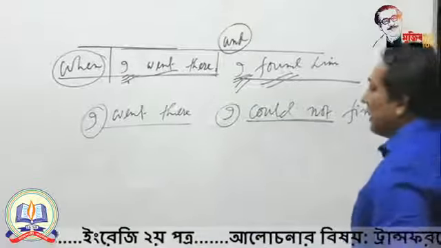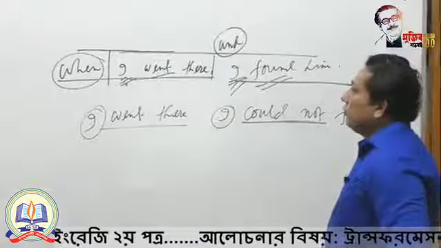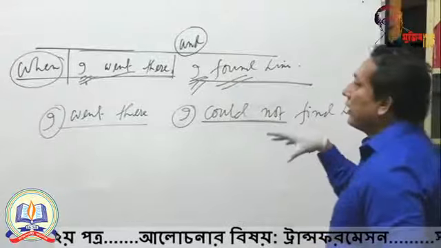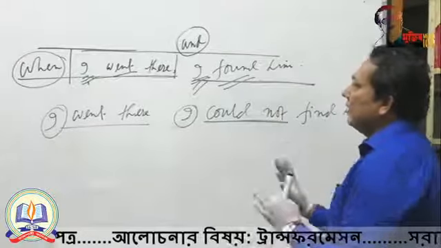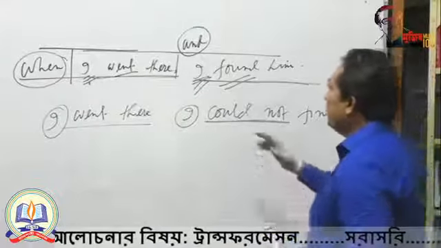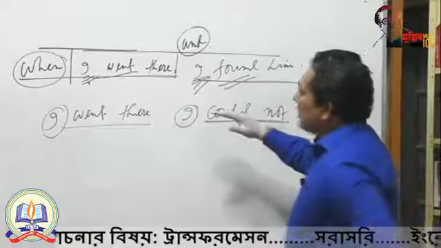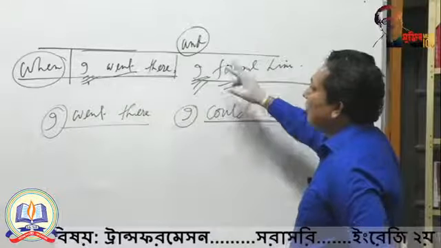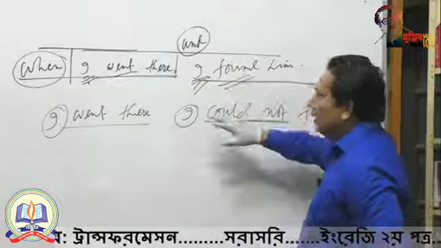So dear students, I actually showed you a diagram in the last class. If you follow the diagram, you can easily change the sentences very normally. And don't feel scared. It is very easy to transform from compound to complex and complex to compound. Why?